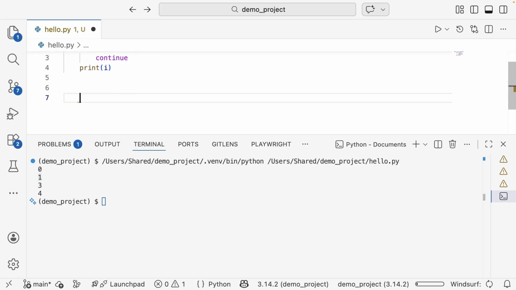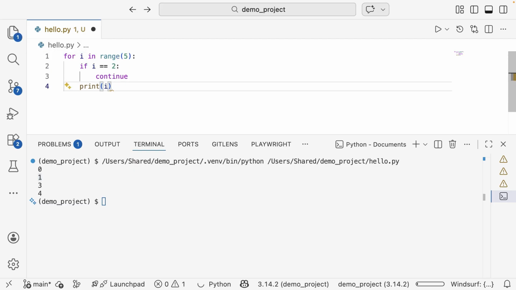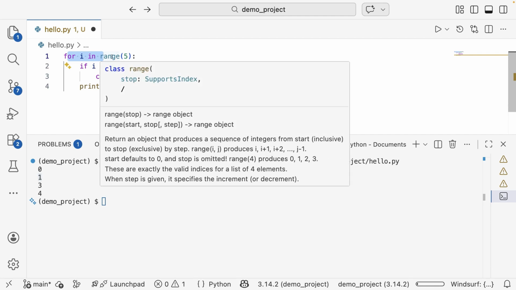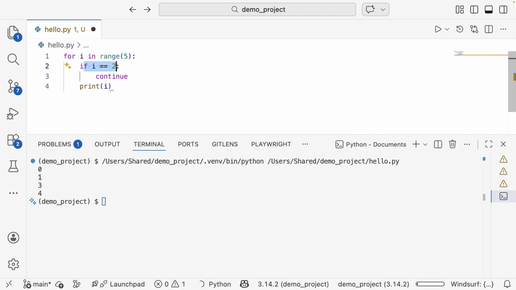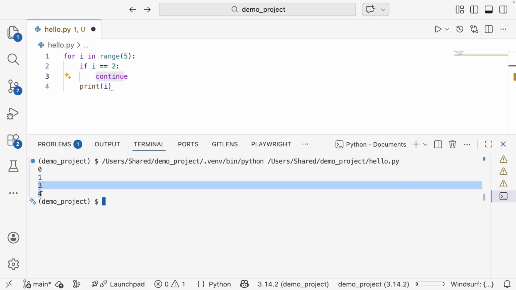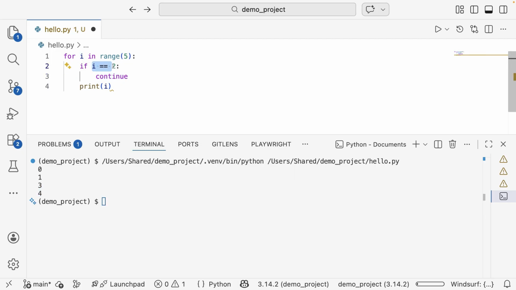You might have 100 lines of code after the continue. All of those lines are skipped and the loop goes to the next round, the next iteration. Then it starts with 3, and 3 is not equal to 2, so it's not going to skip, and then the 3 and the 4. So anything other than 2 is going to be printed, and when it is 2, Python sees this continue statement, and that's how it lets you skip unwanted values inside the loop.